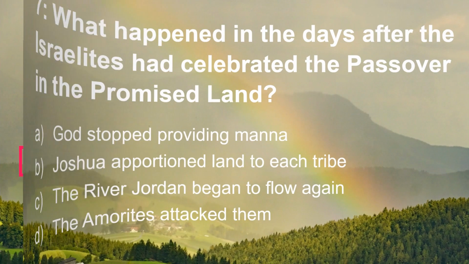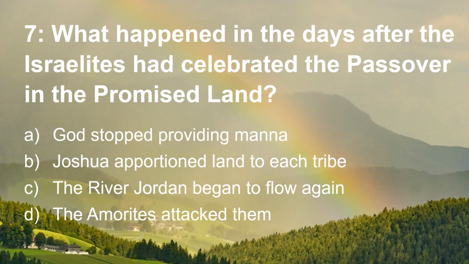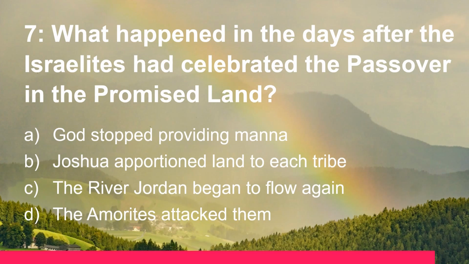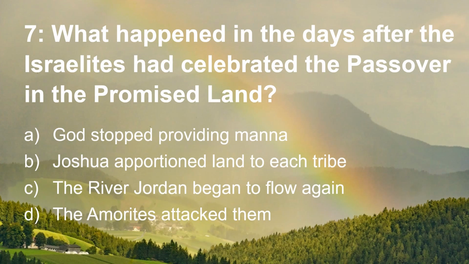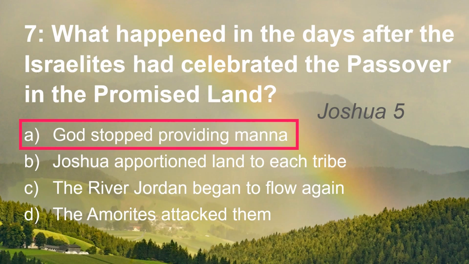Question 7. What happened in the days after the Israelites had celebrated the Passover in the Promised Land? Was it God stopped providing manna, Joshua apportioned land to each tribe, the river Jordan began to flow again, or the Amorites attacked them? And that was when God stopped providing manna, in Joshua chapter 5.